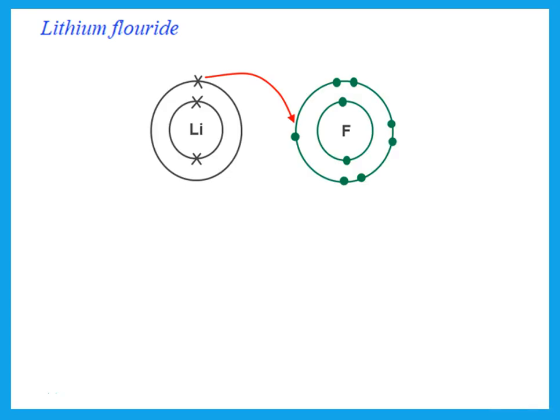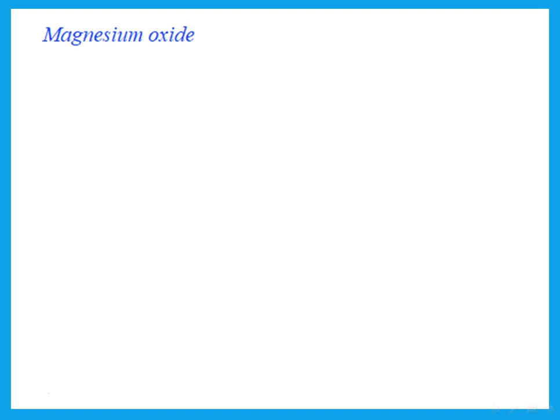And sometimes he draws this for you and tells you what happens when lithium reacts with fluorine. Okay, you should realize lithium has 1 electron in its outermost shell. It needs to lose it. So we say that lithium loses 1 electron from its outermost shell and becomes lithium plus. If he's talking about the electron configuration, it changes from 2, 1 to an electron configuration of 2. Now, fluorine has 7 electrons in its outermost shell. It needs 1. So the fluorine gains 1 electron and becomes F minus with electron configuration 2, 8.